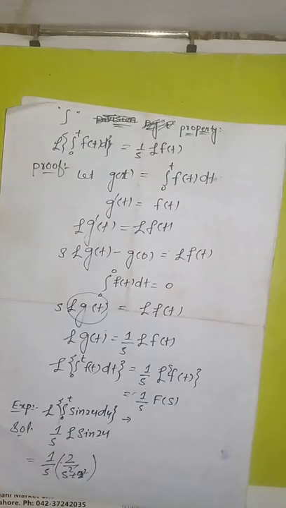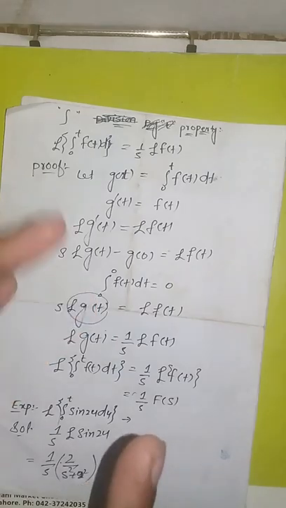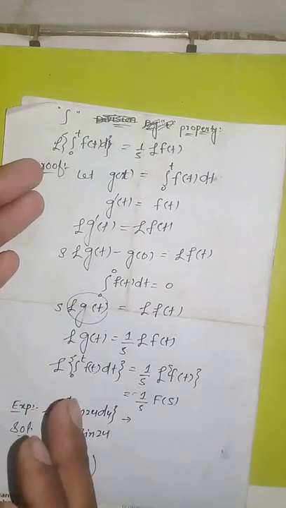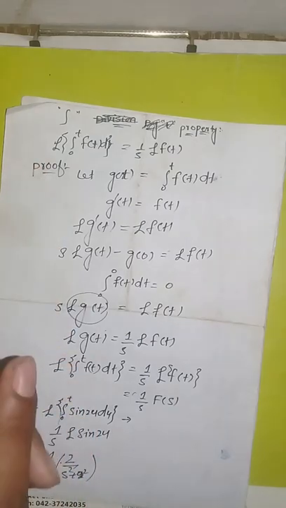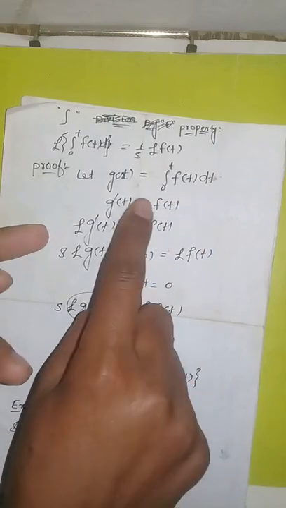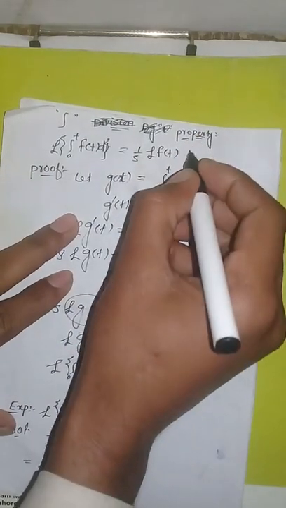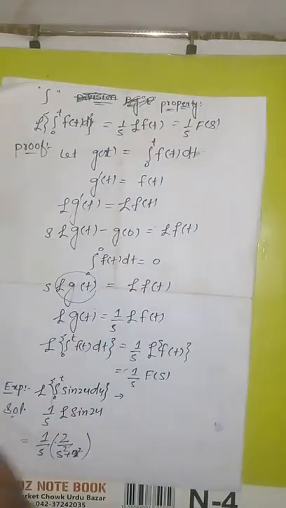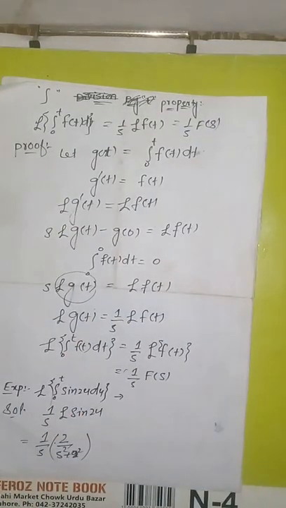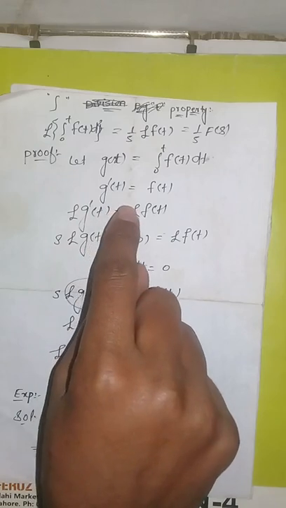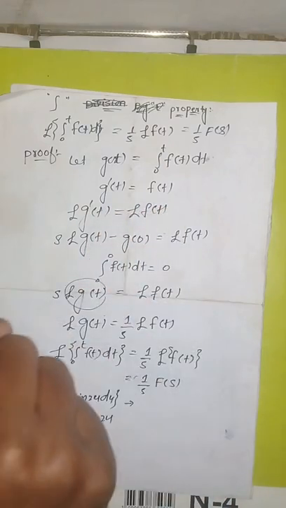What we have studied today is the integration property of Laplace transform. The Laplace transform of integration from 0 to t of f of t dt is equal to 1 over s times the Laplace transform of f of t. We can also write it in the form of 1 over s F of s. First of all, we let g of t equal integration from 0 to t of f of t dt. Now take the derivative, then g dash of t equals f of t.